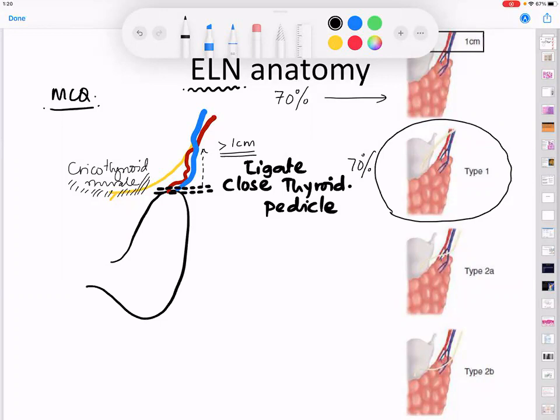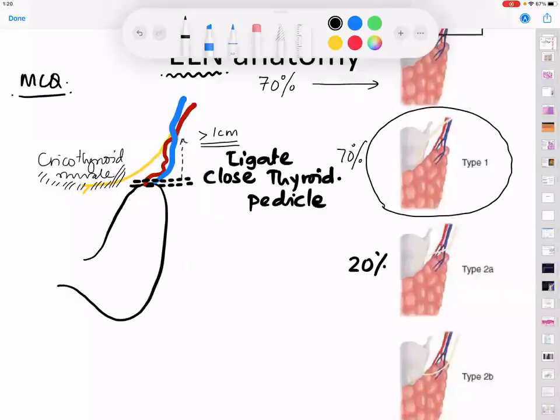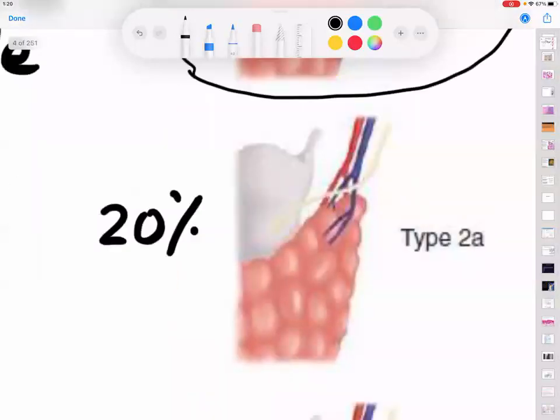The external laryngeal nerve. Very good. Now, but in, remember, 20% of the cases, please see this anatomy. What is so bad in this anatomy, sir?